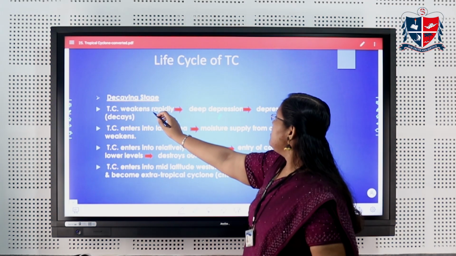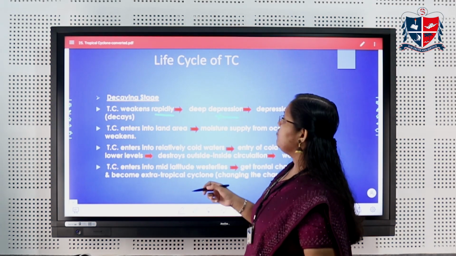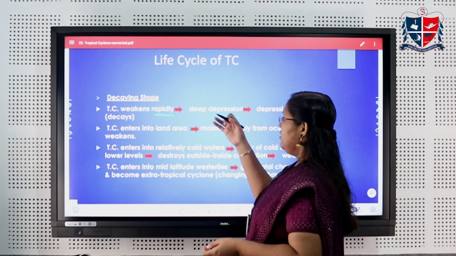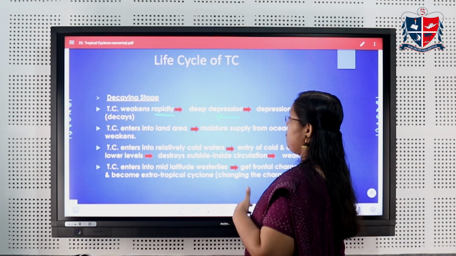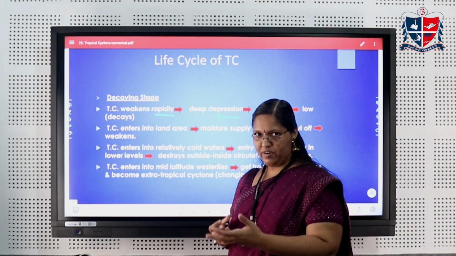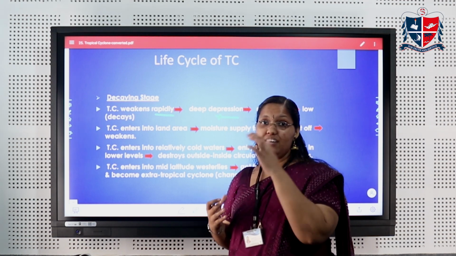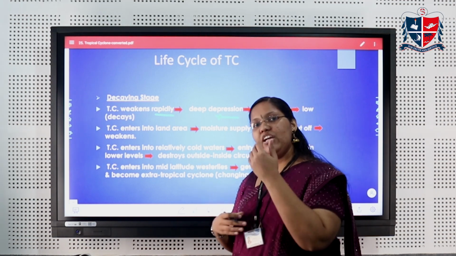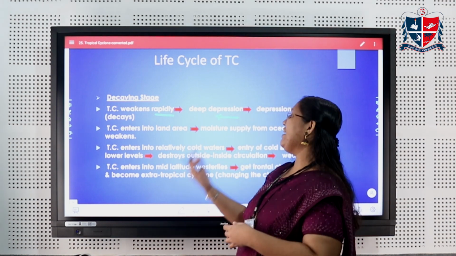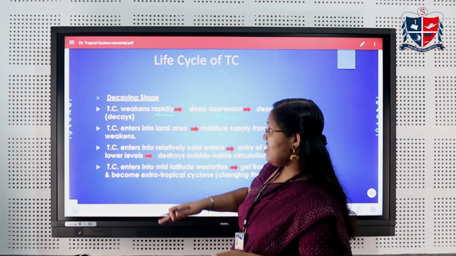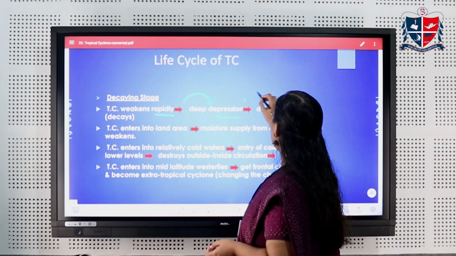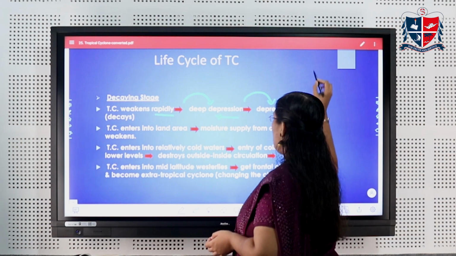In the decaying stage, the TC weakens rapidly, and then it goes into deep depression and low. The cyclone develops from a low pressure region, where there will be some wind speed. When it becomes a depression, wind speed will be more. When it becomes a deep depression, wind speed will be even more. When it starts to weaken, it becomes a deep depression, then a depression, then a low, and